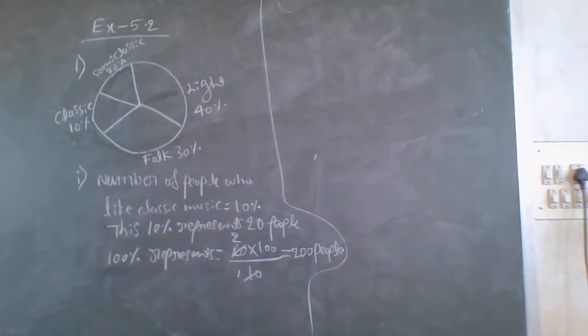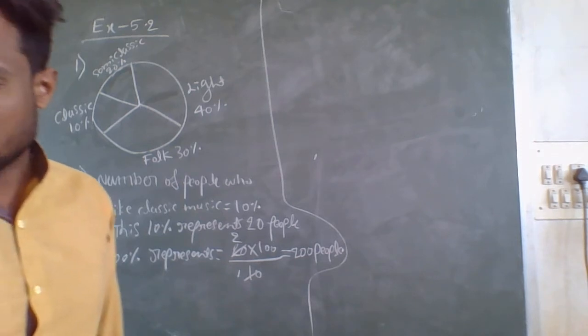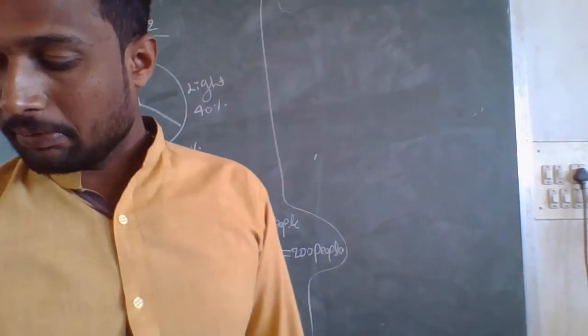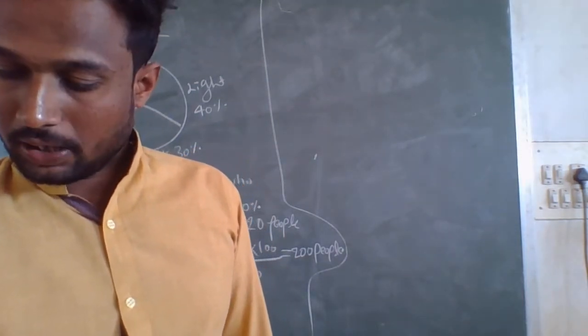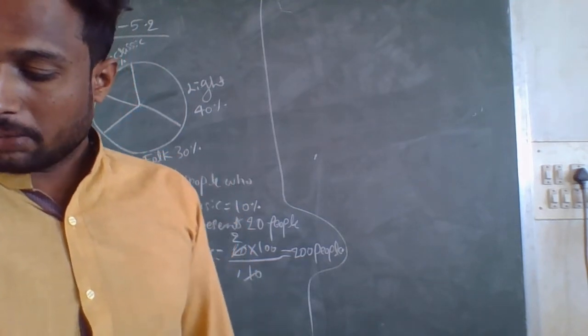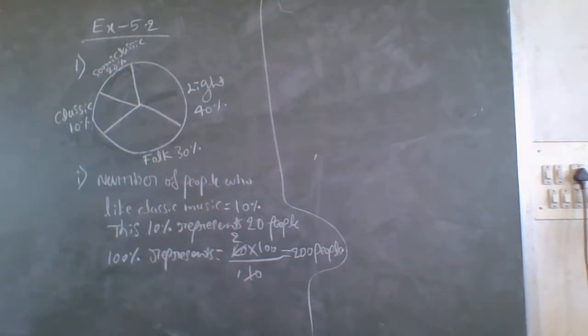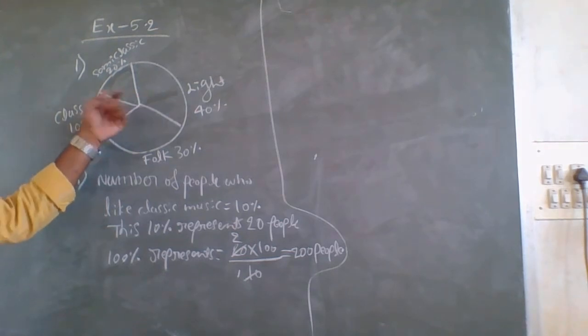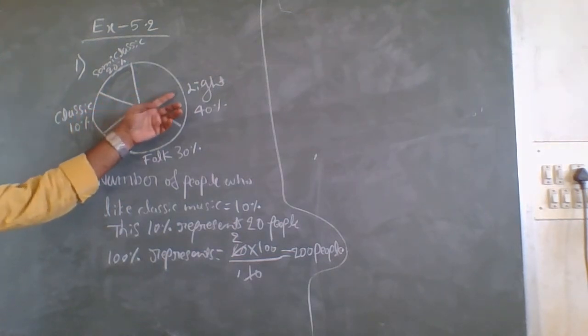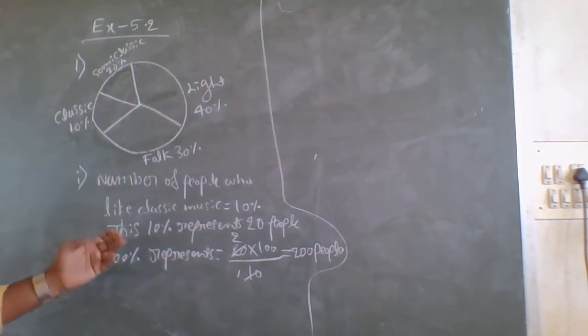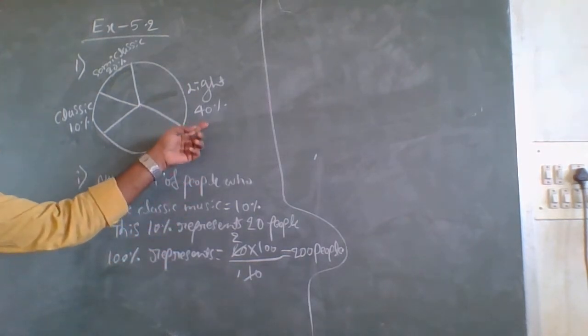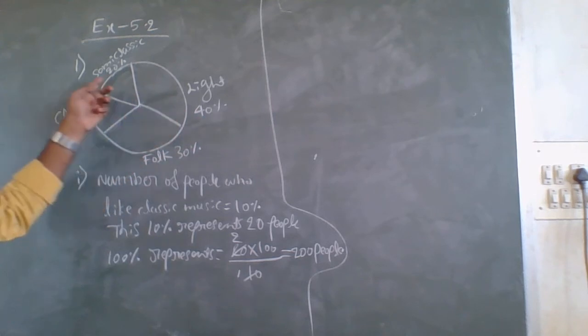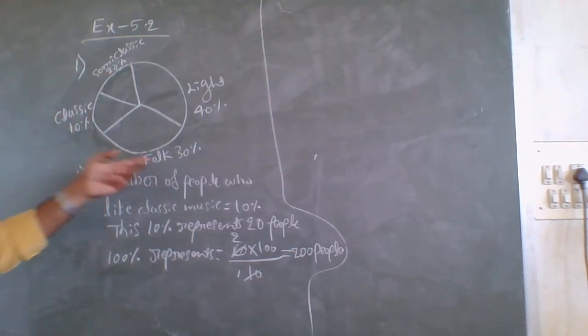In the second question, what are they asking? Which type of music is liked by the maximum number of people? In the pie chart it clearly shows that light music is liked by the maximum number of people, because it is 40%. The other music types are 20, 10 and 30%, and 40% is greater.